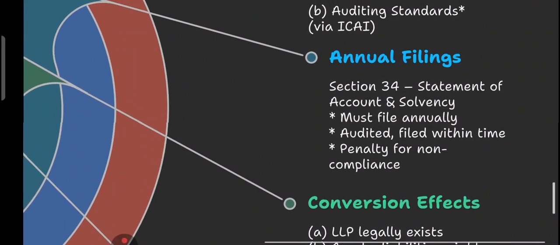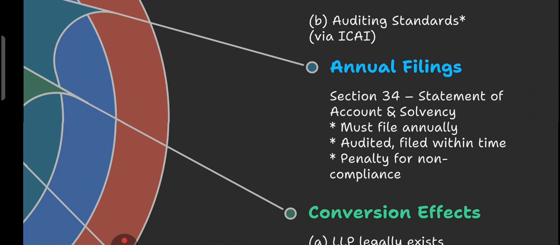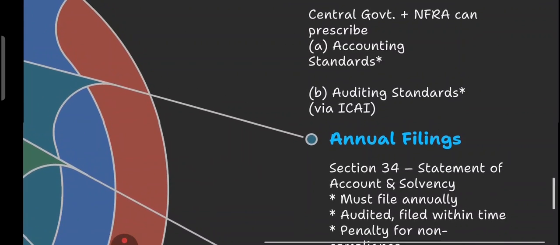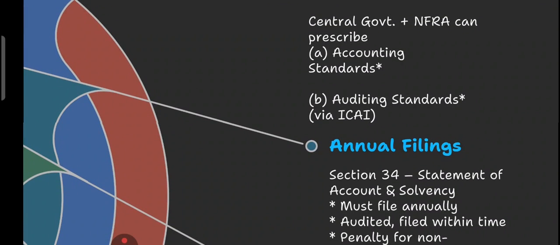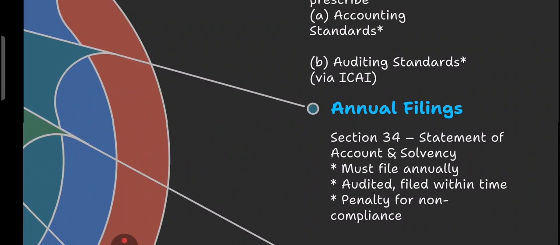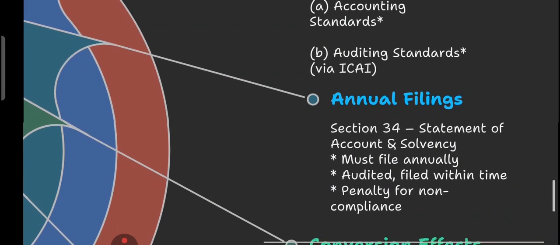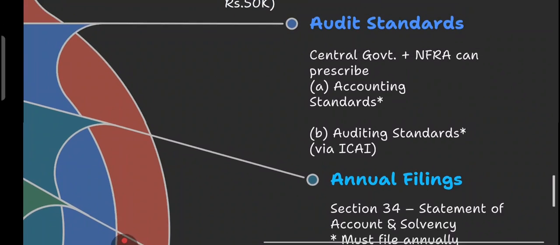Now annual filing, section number 34. The LLP must file a statement of account and solvency every year. It must be filed within time or there will be a penalty. That is called annual filing and penalty. Very, very important time period. It must be filed within time, or there will be a penalty.